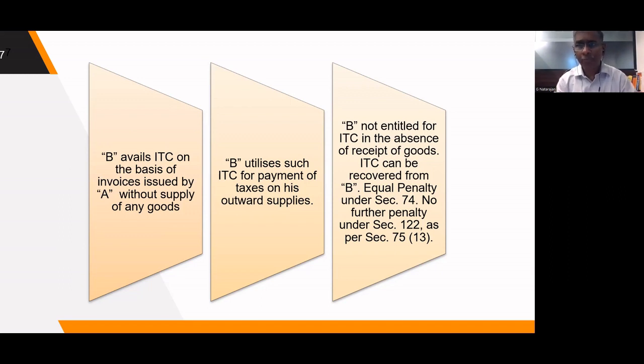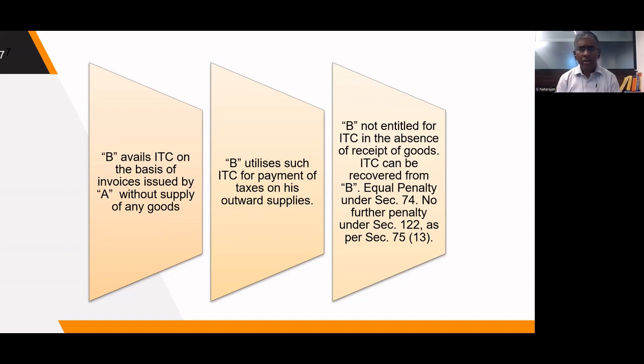As per section 16(2), receipt of goods or services is one of the conditions for taking the credit. In this case, B has not received any goods or services. He has received only invoices based on which he has taken the ITC. So action can be taken against B for recovery of ITC under section 73 or 74. Once recovery action is taken under section 74, equal penalty can also be imposed under section 74, which can be equal to the ITC amount which is proposed to be disallowed.